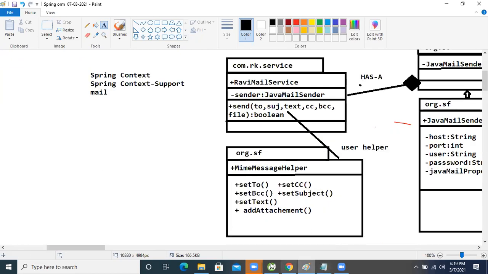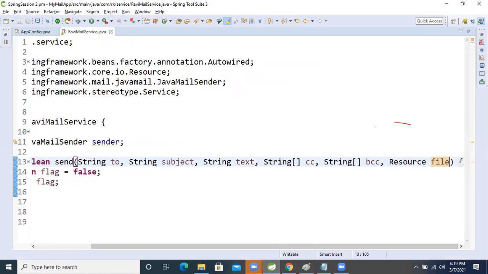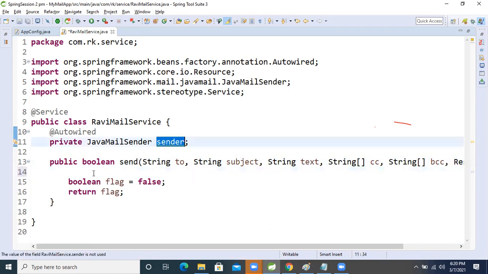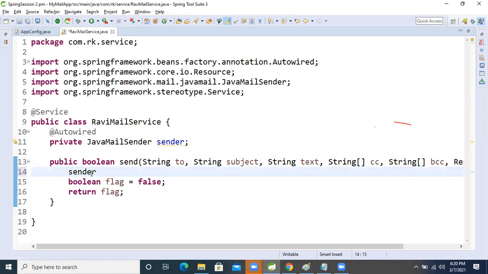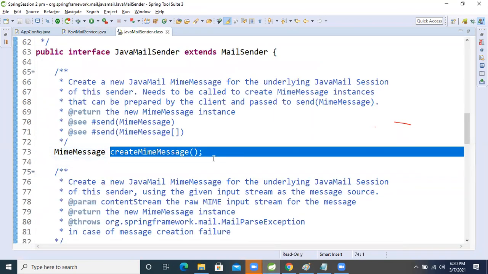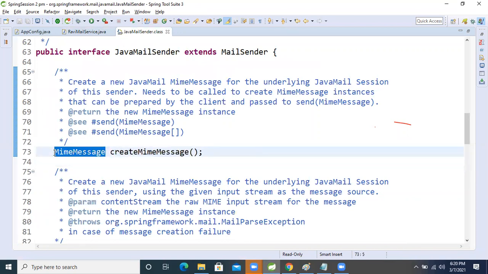So we need these things inside this method only. We take the reference of this attribute, JavaMailSender, dot createMimeMessage. After creating it, see the return type is MimeMessage only. If you want to see the declaration, I'm opening this. See, the method is there; it will create the MIME message, and its return type is MimeMessage.